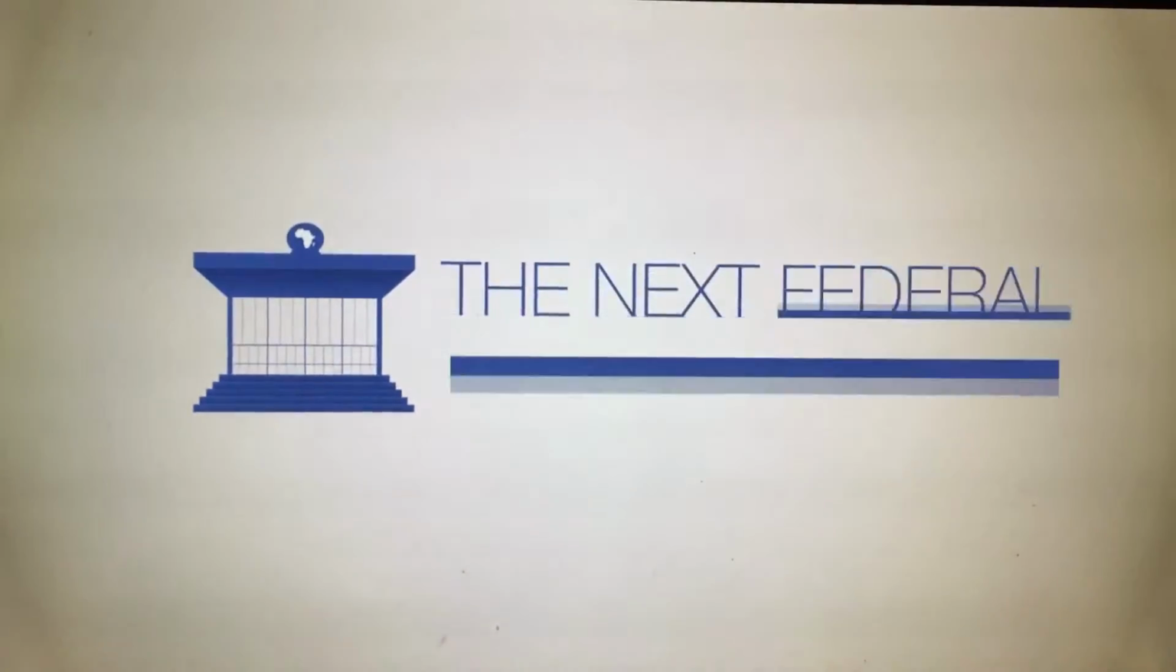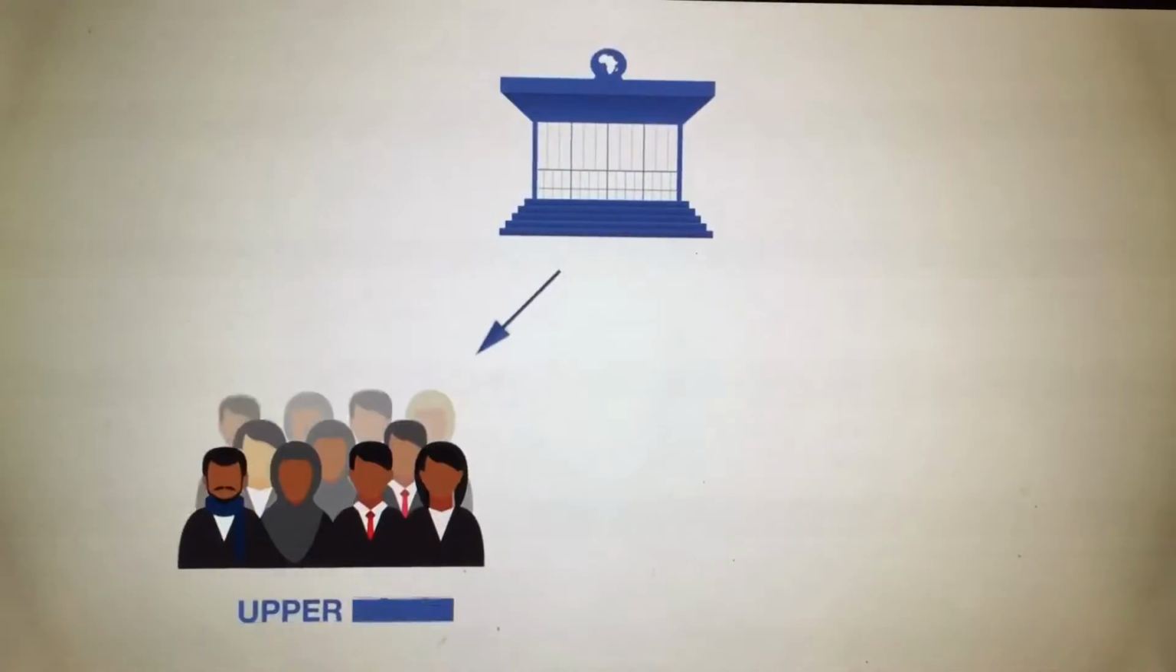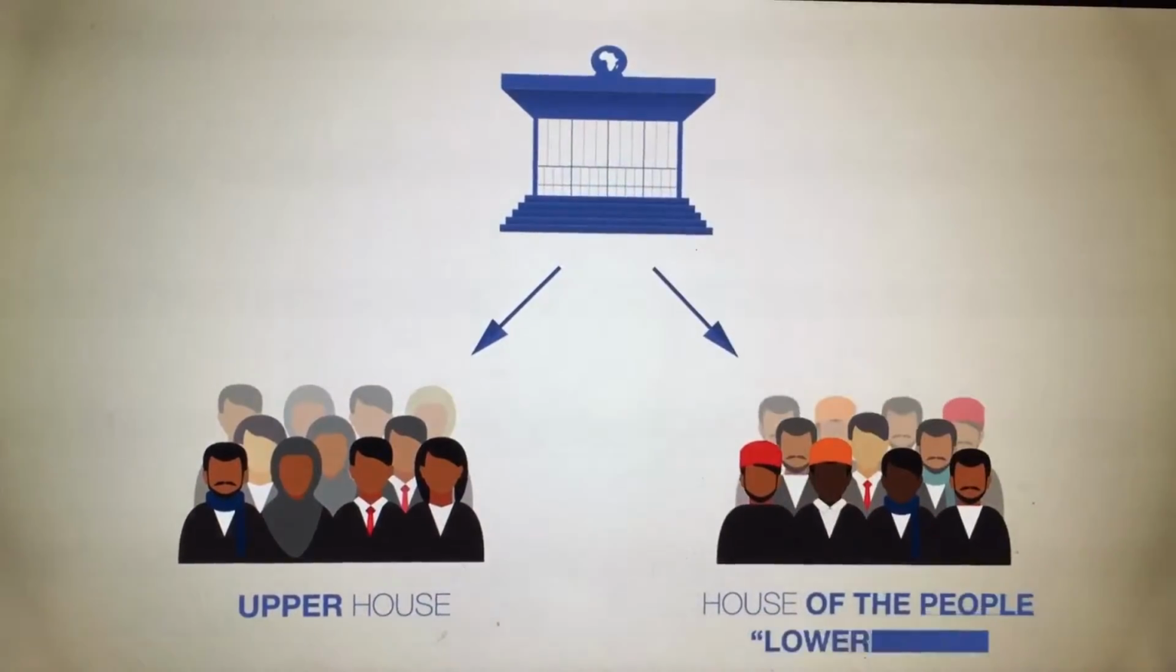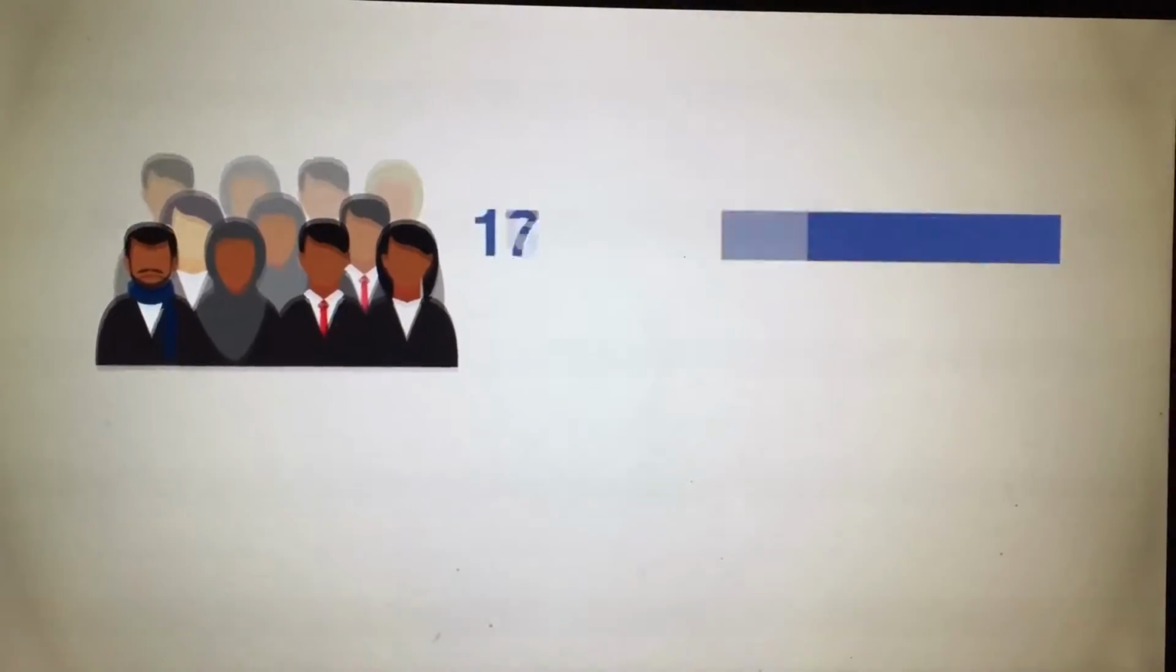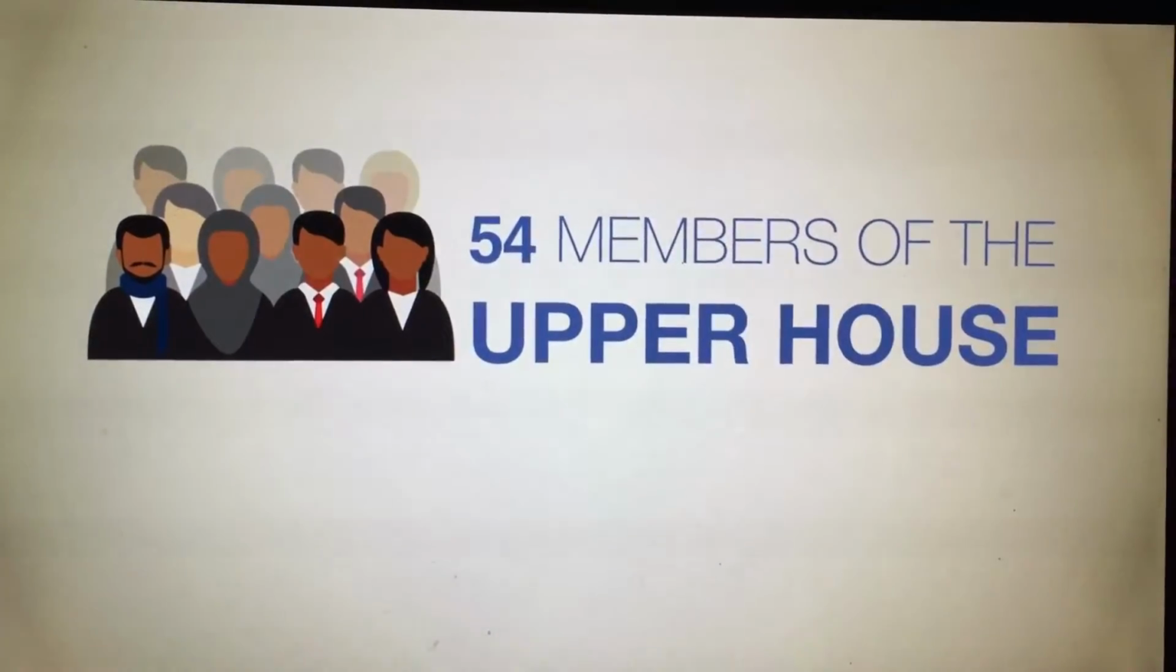The next federal parliament will consist of an upper house and a House of the People, also known as the lower house. Members of the state assemblies will elect 54 members of the upper house.